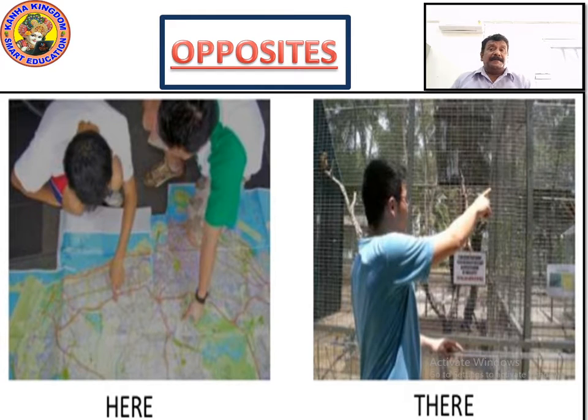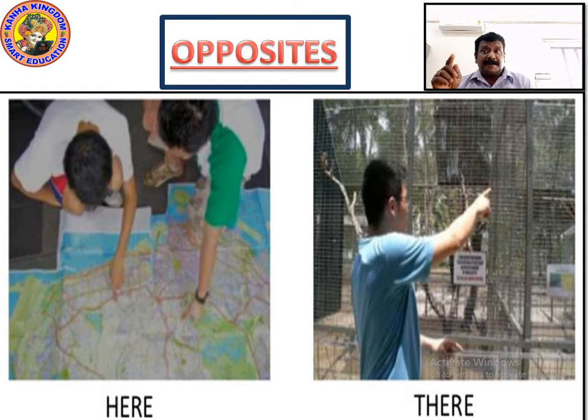Look at the screen for opposites. Here, see, they are looking at a map in which they are showing the place location. He is pointing out a particular point, saying here. He is showing some place on the map, right? And he is showing that it is here.